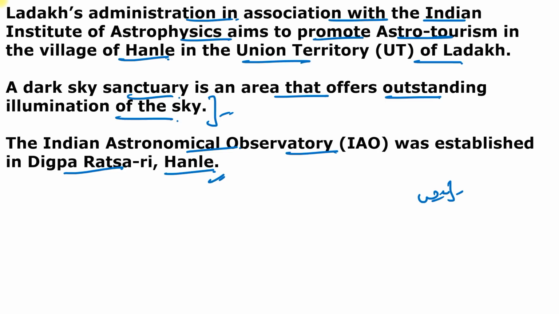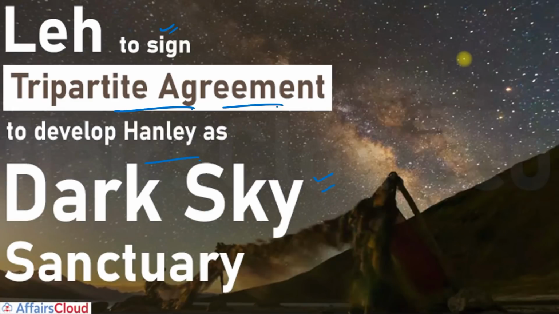So the 2-meter aperture Himalayan Chandra Telescope was also installed in the year 2000 in the village of Hanle. And Hanle also houses the 17th century very famous Hanle monastery. So you can remember Hanle is a very famous village in Ladakh, and now it is declared as a Dark Sky Sanctuary.